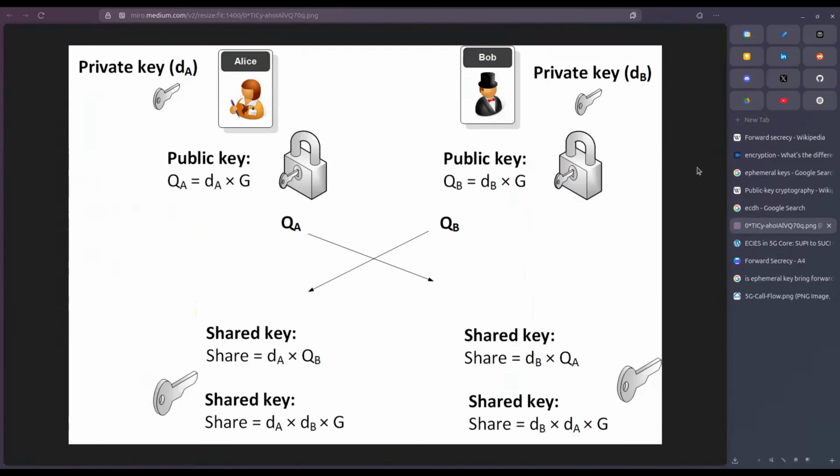So in this particular diagram, there are two parties, Alice and Bob, each having their own private and public keys. Then they share their public keys over this insecure public channel and use the other party's public key and their own private key to generate a shared secret or shared key, which they are going to use to encrypt the further messages discussed between them.